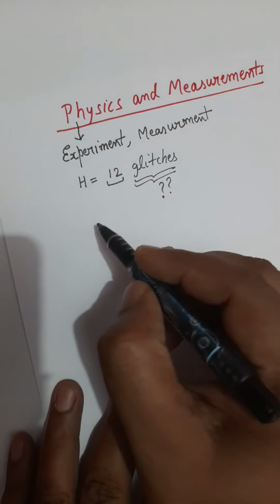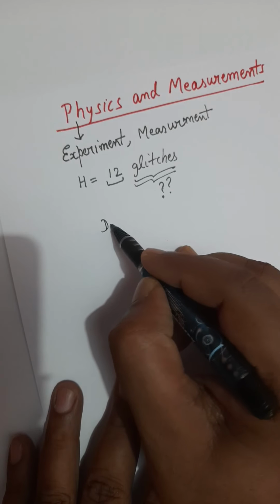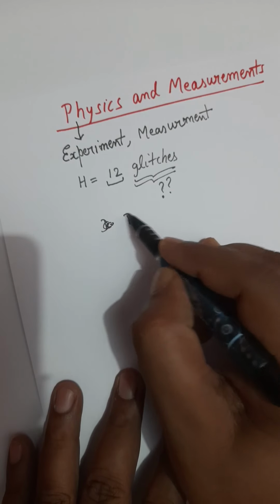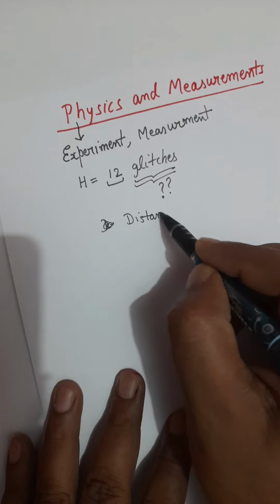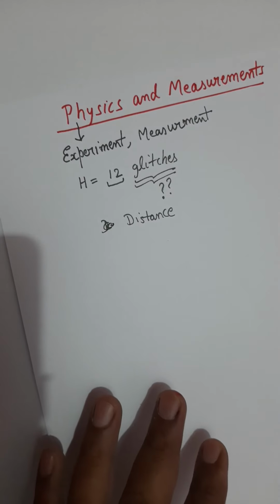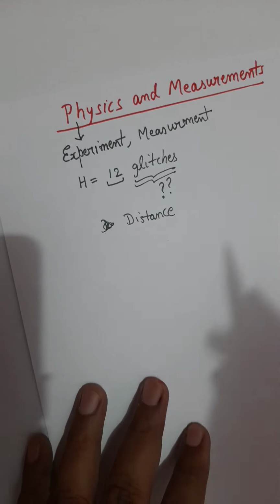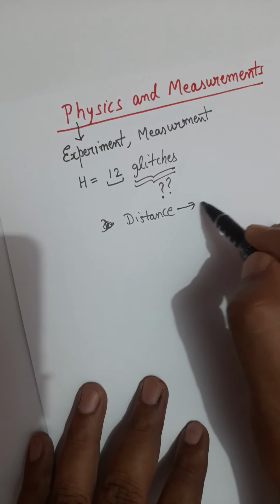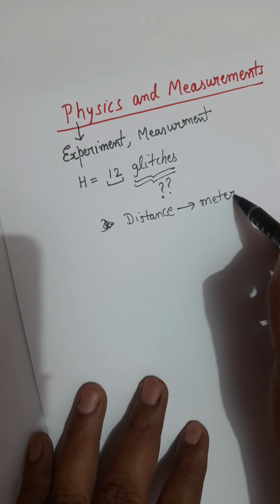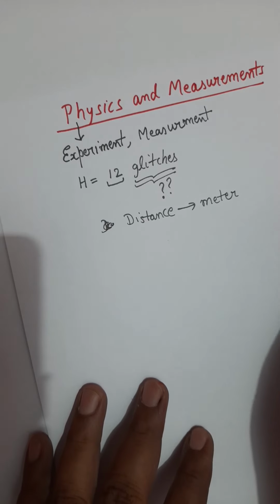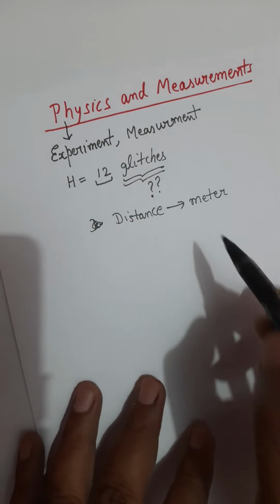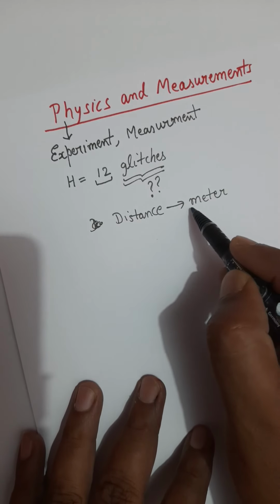and some units were given for the quantities, in which it was decided that distance measured anywhere in this world will have a unit of meter. This was the standard. And then they also defined what is 1 meter.